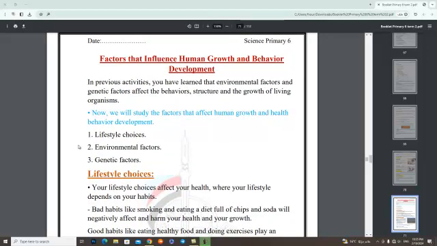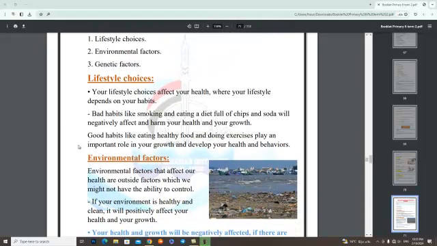There are factors that influence human growth and behavior development. In previous activities, you have learned that environmental factors and genetic factors affect the behavior, structure, and growth of living organisms. Now, we will study the factors that affect human growth and health behavior development. Number 1, lifestyle choices. Number 2, environmental factors. Number 3, genetic factors.